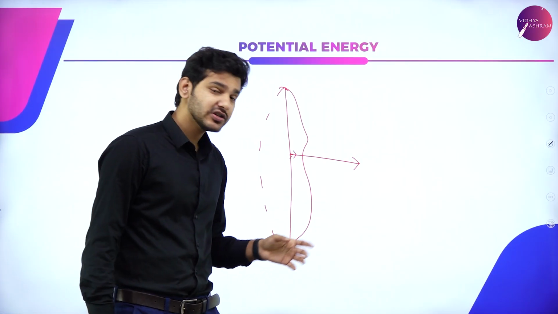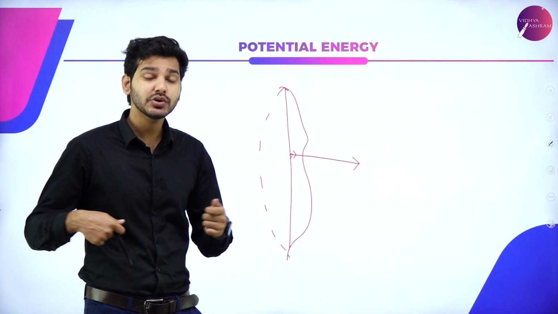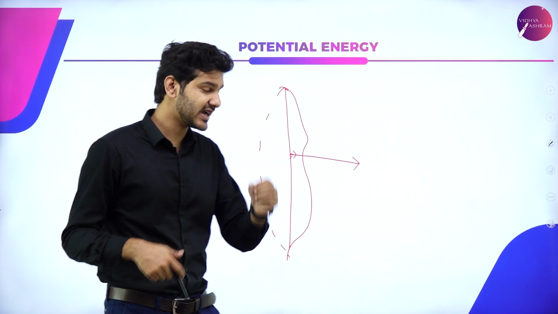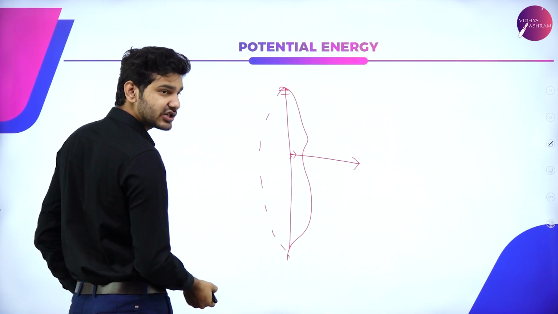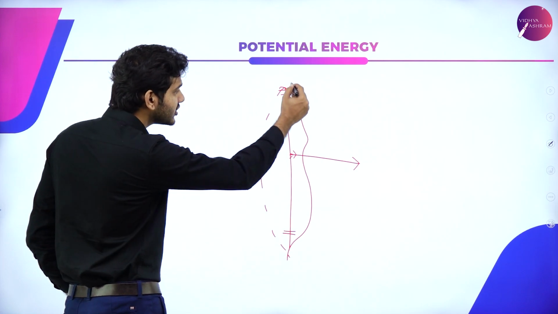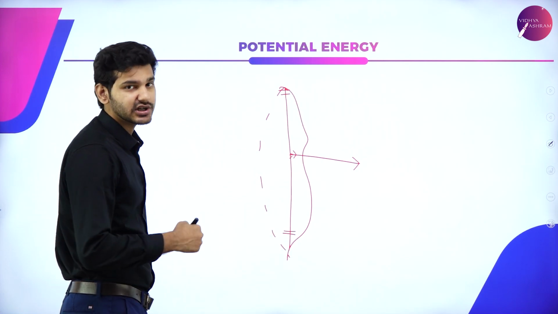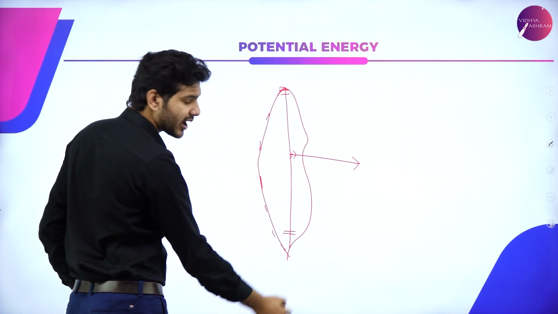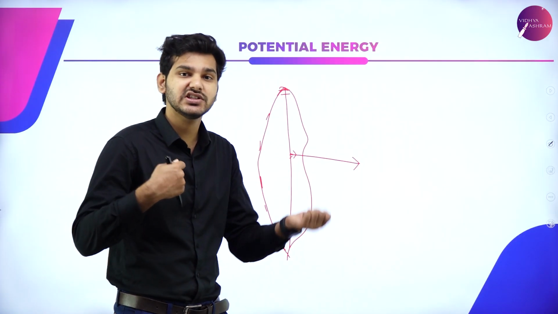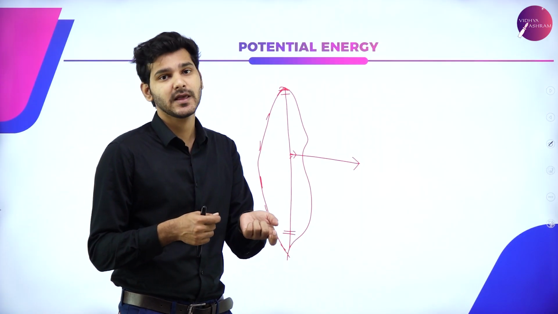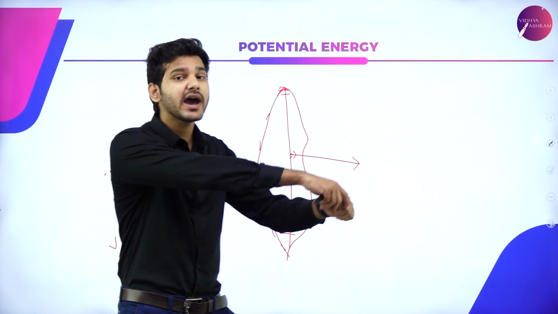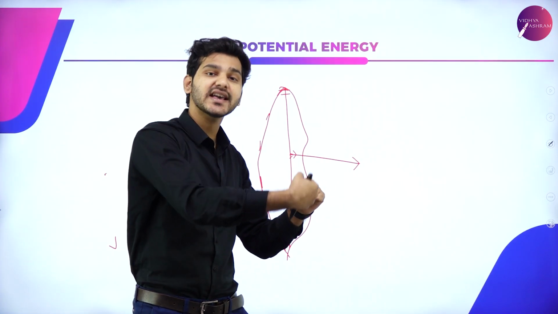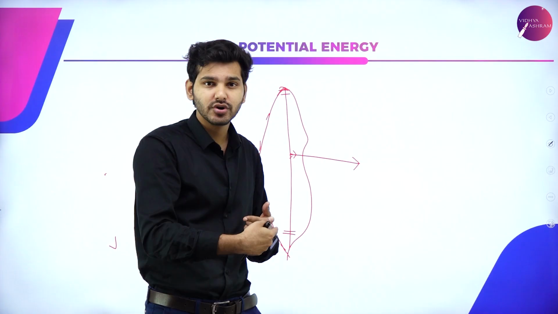Now, that is because the string is stretched, due to the change in its configuration from the initial state where it was not stretched. We are only talking about the string now. Initially there was no tension in this string, or it was not stressed. Now when I pull it back, what happens? The string is changing its configuration, its setup. While I am exerting a force in pulling the string backwards, all the force I have exerted is converted into work.